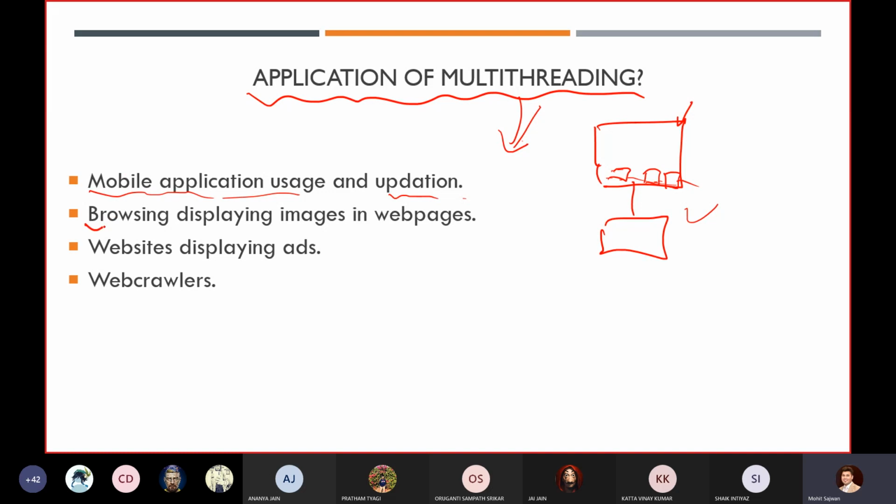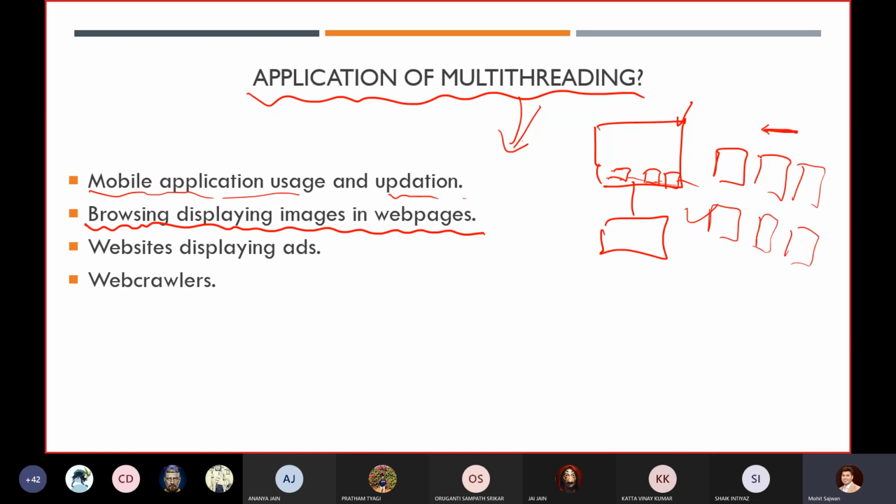Similarly, one more example is related to browsing, displaying images in web pages. Suppose we have opened some website like flickr.com. In reality, if your net connection is slow, you will see that first one image opens, then the next image opens, then another, something like that.